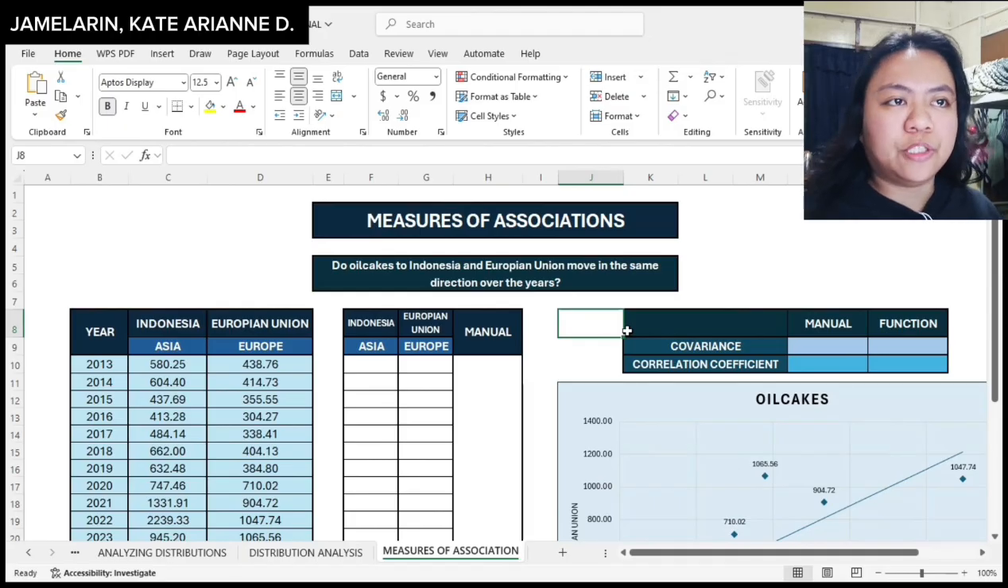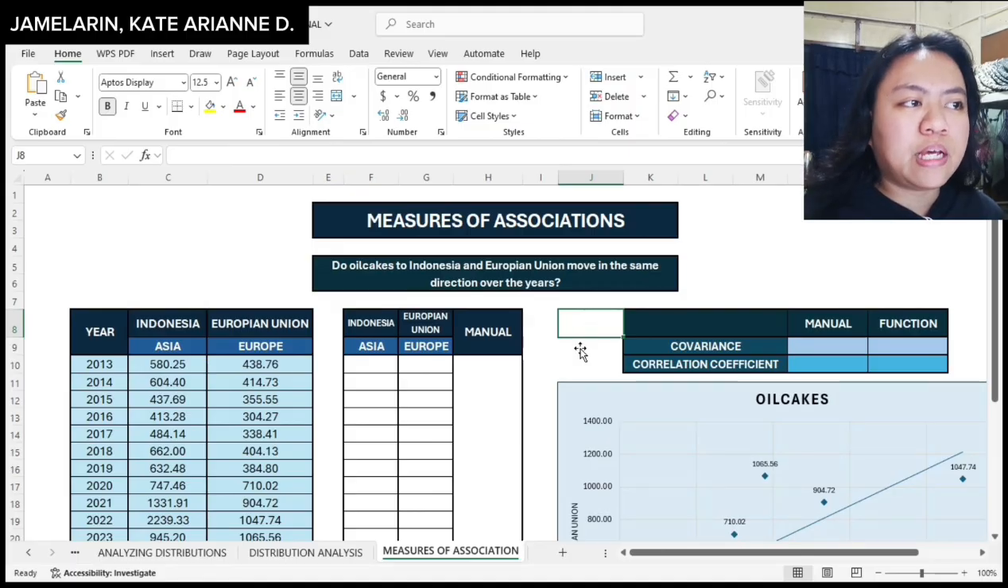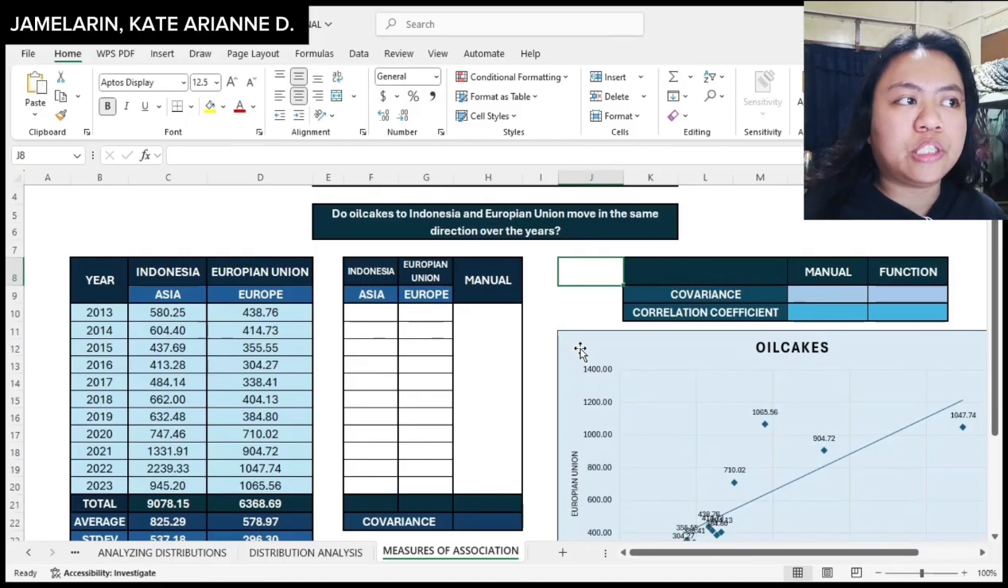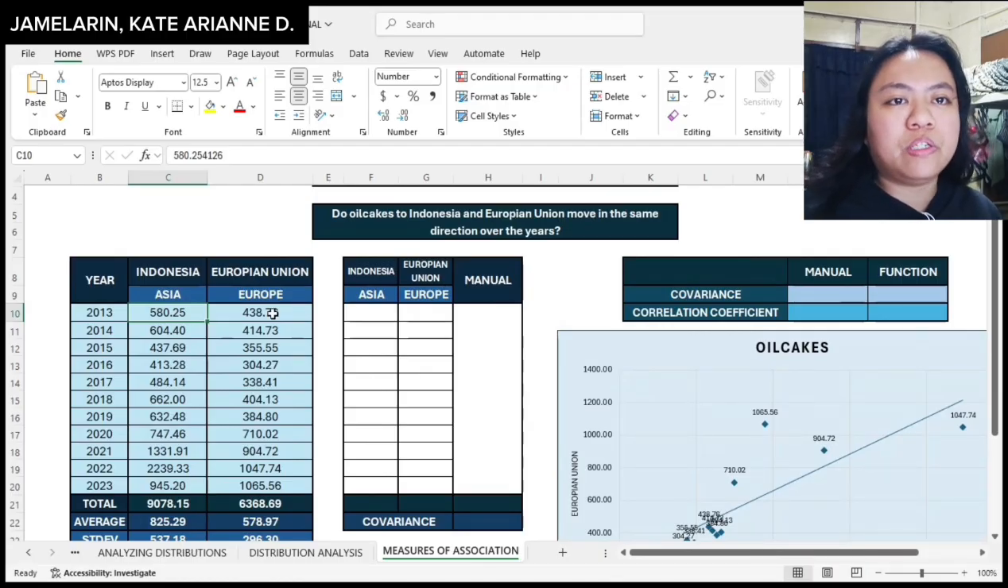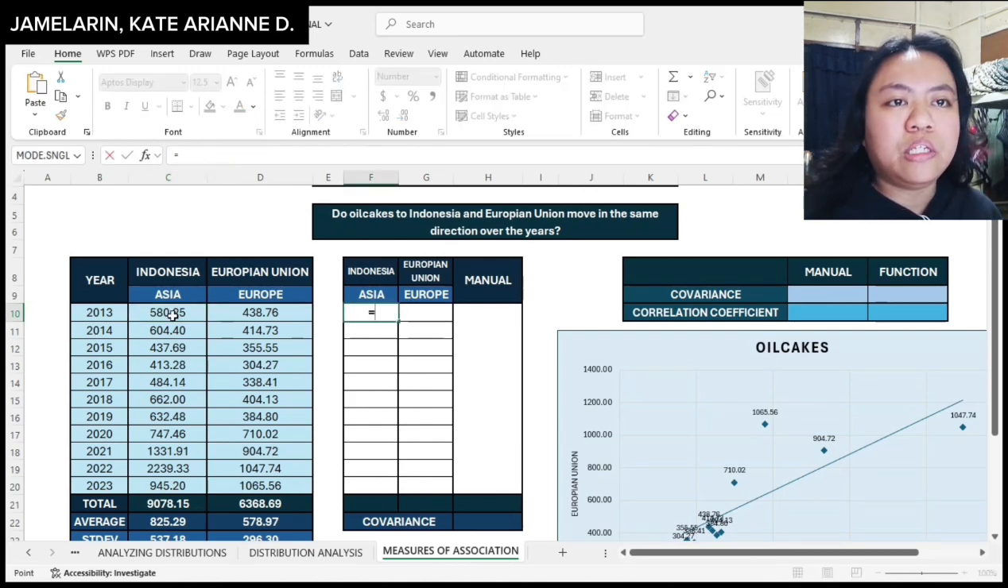Measures of association. Here in this data set, I will be checking if oil cakes to Indonesia and the European Union move in the same direction over the years. To check that, I will be using the covariance and the correlation coefficient. So I have here the export value from Asia and the export value of Europe from year 2013 to year 2023. For manual computation to get the covariance, I will be subtracting each export value from the average of 2013 to year 2023 Indonesia export value. So that is